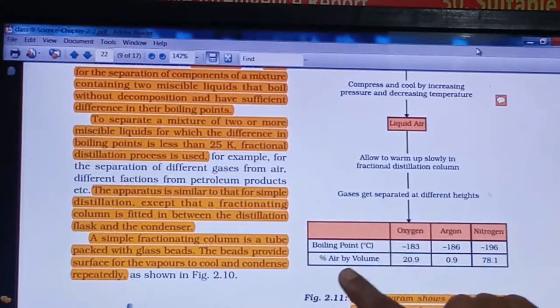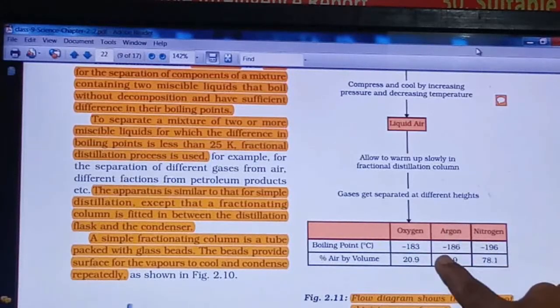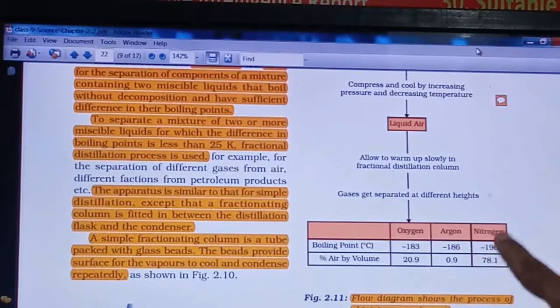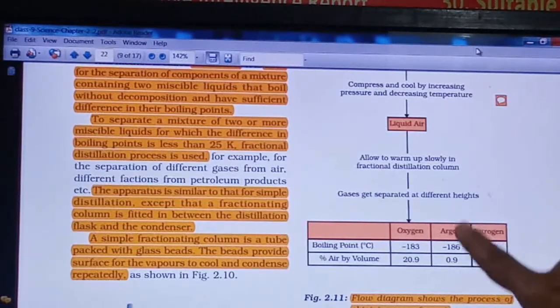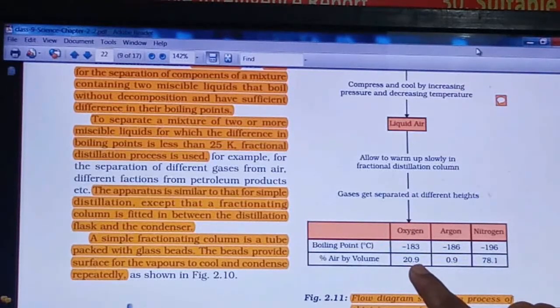It gives the percentage of air by volume of these three gases, and their boiling points: oxygen minus 183, argon minus 186 and nitrogen minus 196. Nitrogen is 78%, argon 0.9% and oxygen 20.9%, right? So these are the major components of the air.